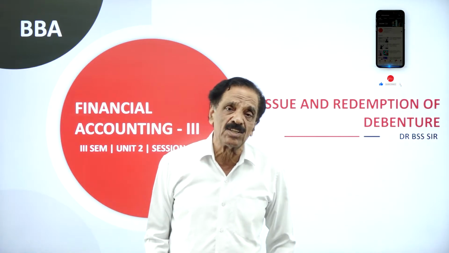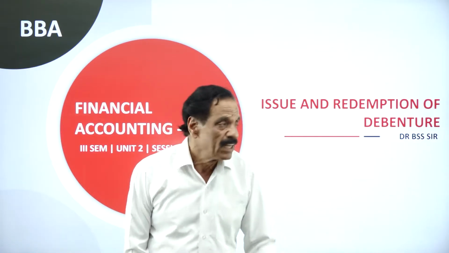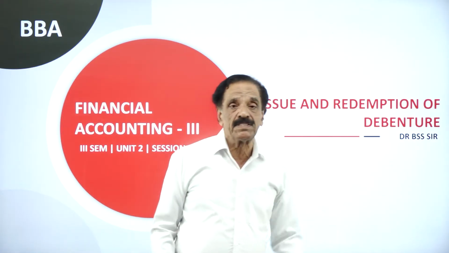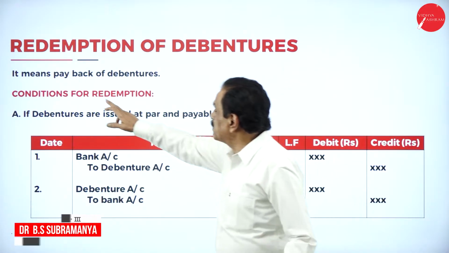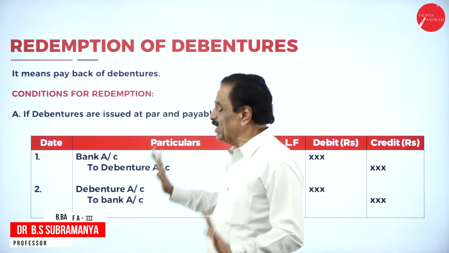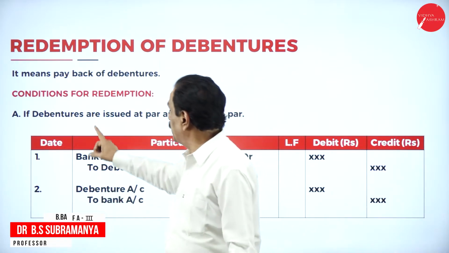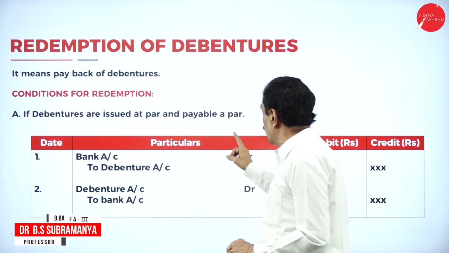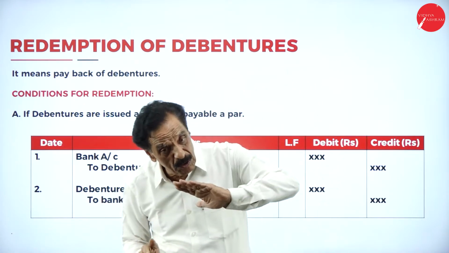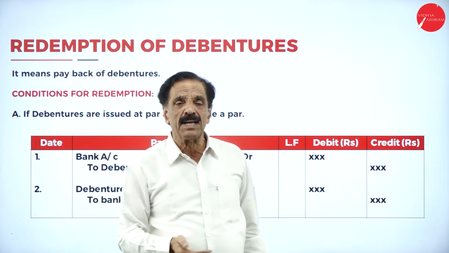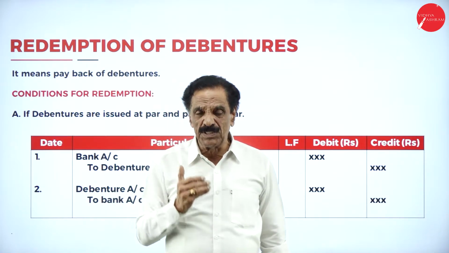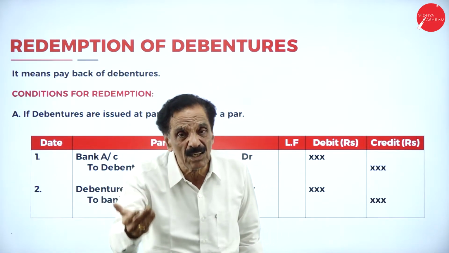In the last session, I told you about the issue of shares. Now, redemption means payback of debenture. We'll move on to the next slide. It means payback of debenture conditions. The first condition I will explain: if the debentures are issued at par, payable at par, receive the money, first entry, bank account debit to debenture account.